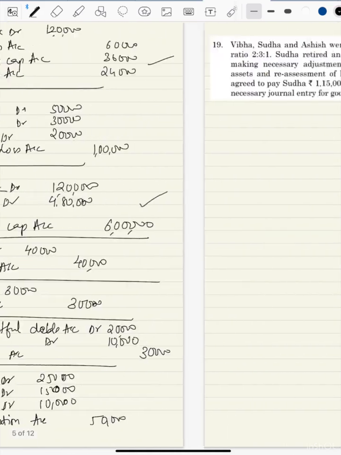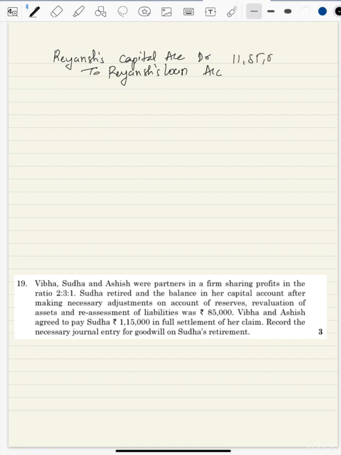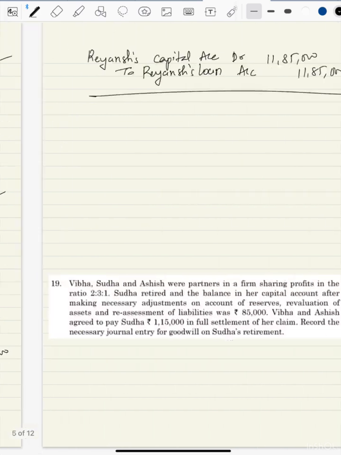So there is going to be one more entry. I'm writing this entry over here. So last entry, Riyansh capital account will be transferred to Riyansh loan account. So we write down Riyansh capital account debit, because we are transferring capital balance, no? So capital account will become debit, and Riyansh loan account is a liability. So liability is increasing. That's the reason we are writing it. So 11 lakh 85,000. This is the last journal entry. Okay. This was the end of this question.